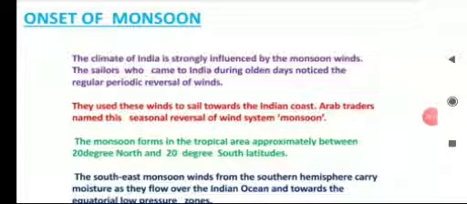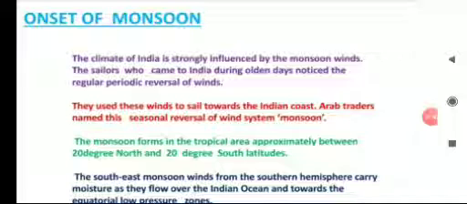These winds were first noticed by the Arab traders who used to come to India for trading. And they used these winds to sail towards the Indian coast. They observed that when they traveled to India during the month of June, their ships easily travel towards India because of these winds.